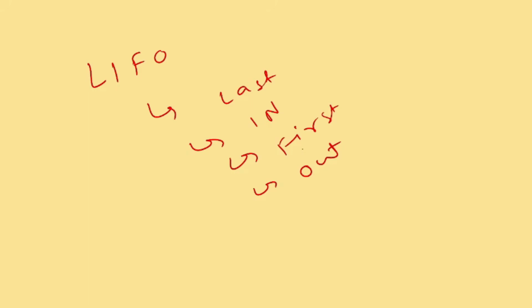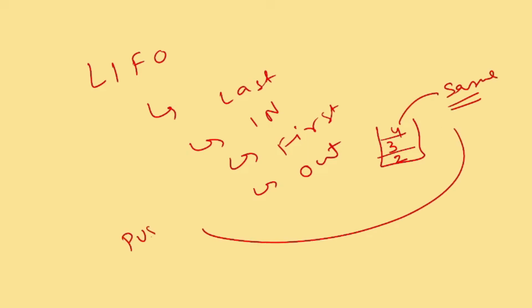Stack means when we are going to put the elements, for example, this is an array, or this is a storage where we want to put some element. For example, I'm pushing some 2, then 3, then 4, and I just want to delete it. There will be only 2 operations, insertion and deletion, and they will be on the same end, right? And that's when we say there is one concept called push and one concept called pop. So push and pop, that means when we are inserting some element, then we say it's a push, and when we are removing some element, then it says it's a pop. So this is all about what is stack exactly.